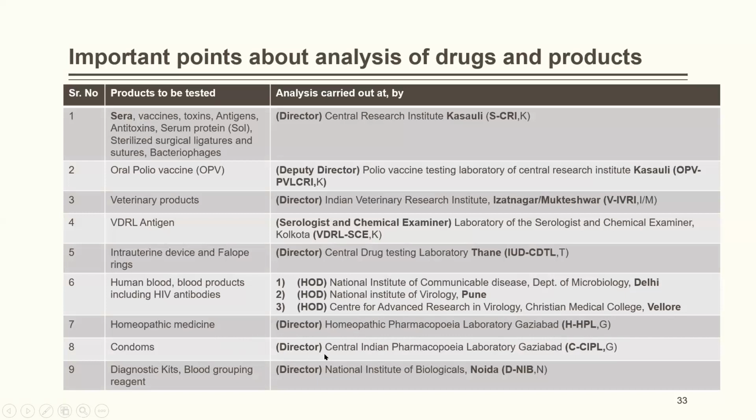Condoms are tested by the Director, Central Indian Pharmacopoeia Laboratory, Ghaziabad, CIPLG. Diagnostic kits and blood grouping reagents are tested by the Director, National Institute of Biologicals, Noida, DNIBN. So this is somewhat easy for you to remember in this way.